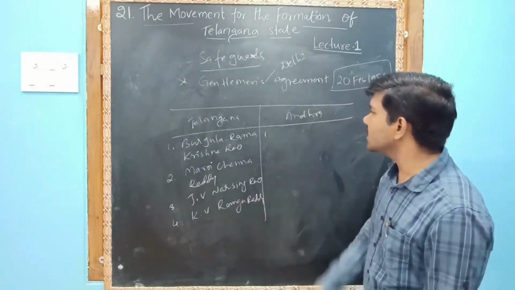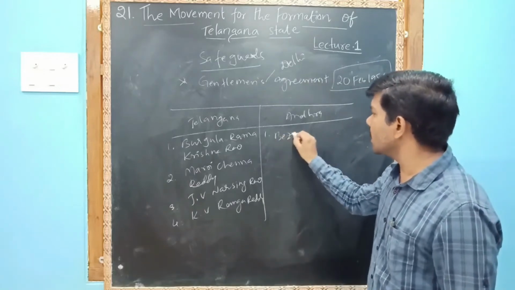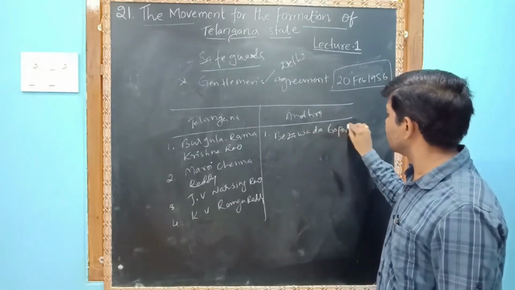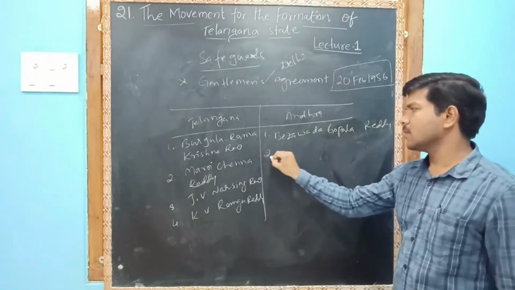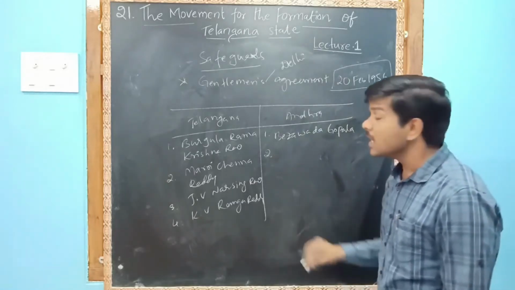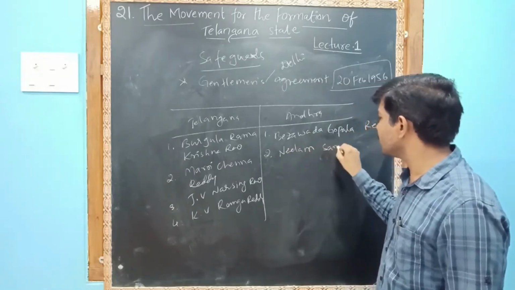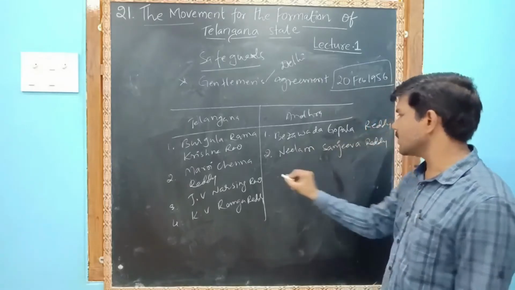Let us see the dignitaries from Andhra Pradesh. They were Bezawada Gopala Reddy. Second, an important person, Neelam Sanjeeva Reddy. We already discussed Neelam Sanjeeva Reddy.